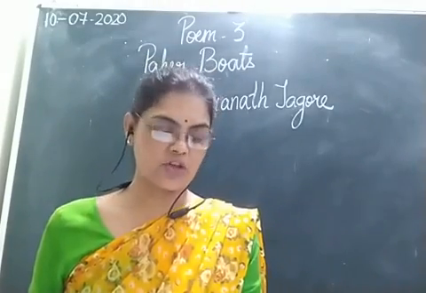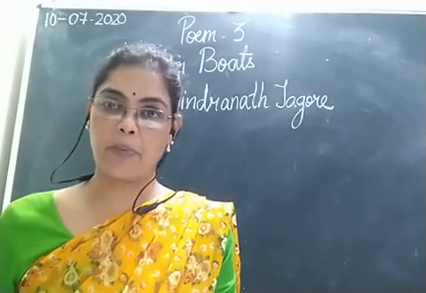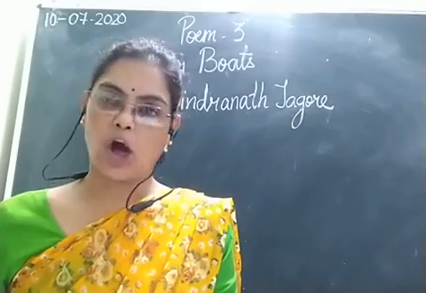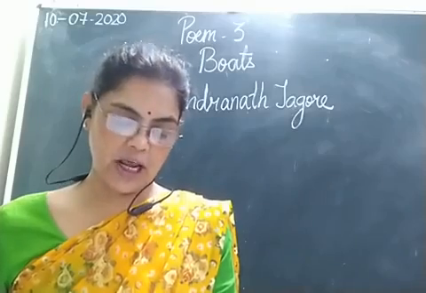The second question is, what does the poet write on his paper boats? The correct option is option C, his own and his village name.